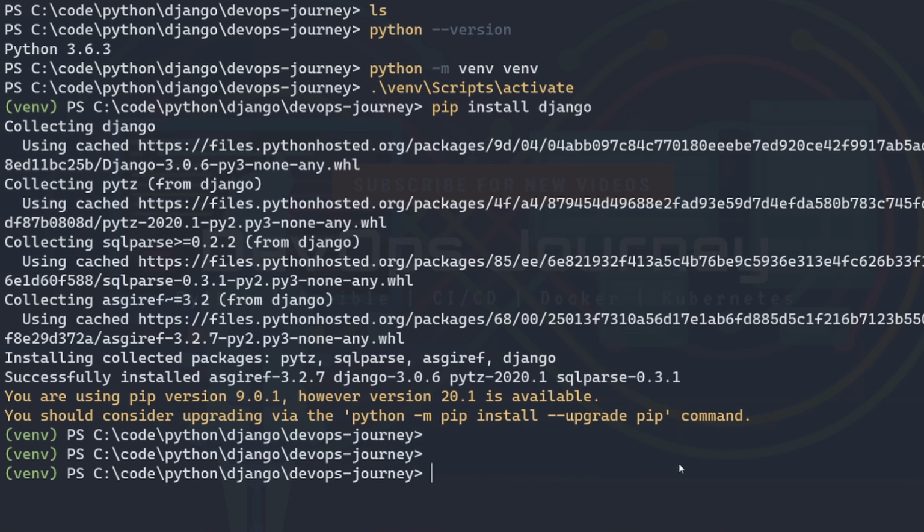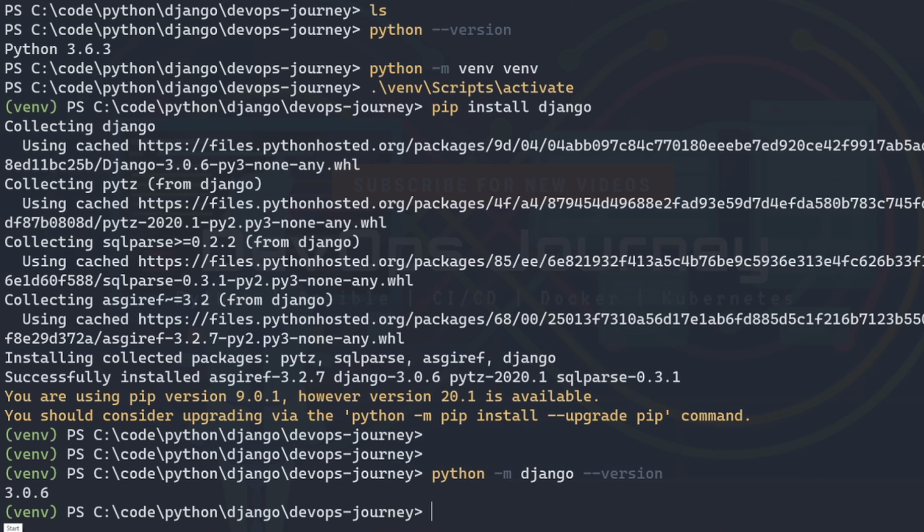Now, if you want to verify that, we can run python -m django --version. And this is going to return the version of Django installed. If you're getting an error, then Django probably did not install properly. So we can see we got version 3.0.6. If you're watching this video in the future, it's likely that your version is a higher version than mine. That's fine. Everything's going to be backwards compatible with this tutorial.